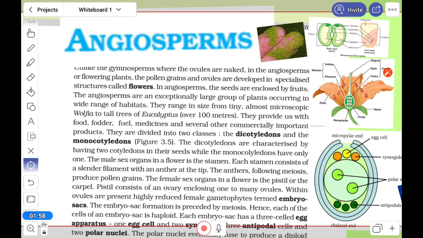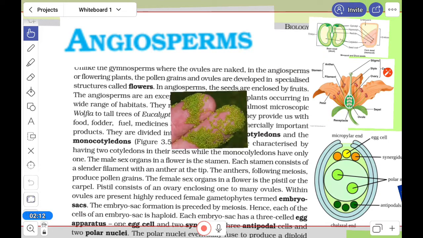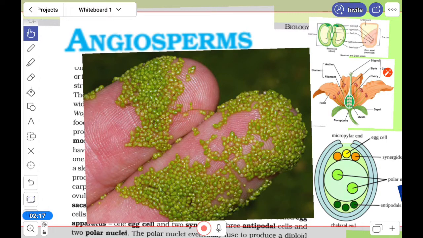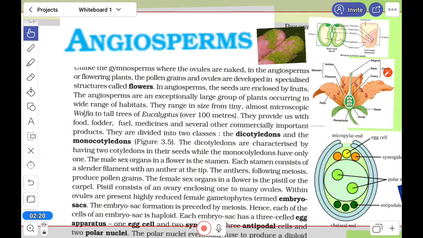Here in your book it is written that Wolffia is the smallest one and eucalyptus is the tallest, so all types are available. Here I can show you one diagram. Here the Wolffia, the smallest angiosperm. You can see that on a fingertip, there are so many. They are of two different types. They differ into two classes, dicotyledonous and monocotyledonous, on the basis of the cotyledons present inside the seed. That we will see afterwards.